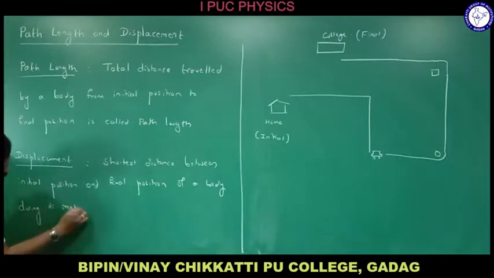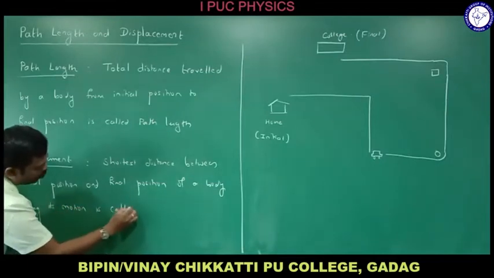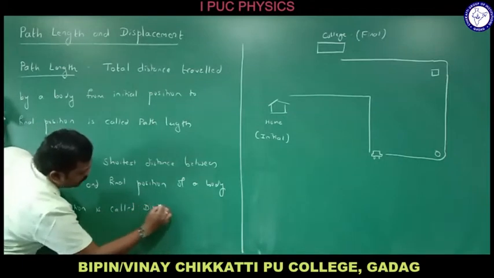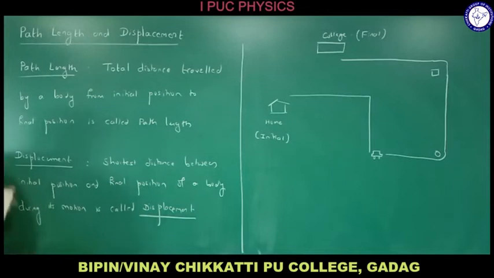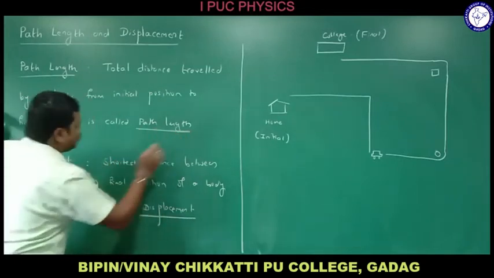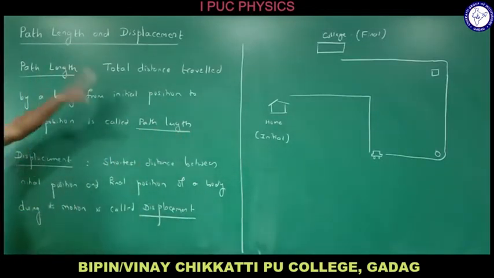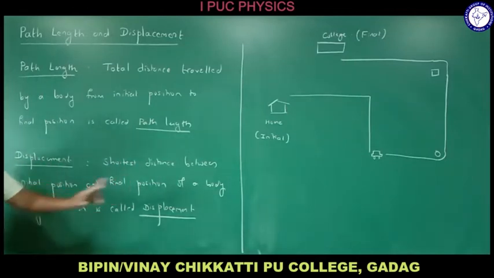That is called displacement. So do you understand what actually the difference between path length and displacement is? Path length is total distance covered. Displacement is the shortest distance between initial position and final position of a body.